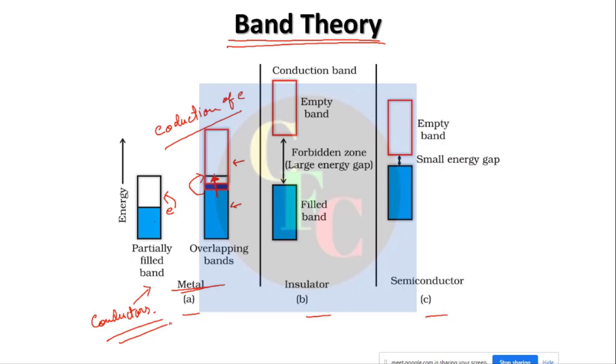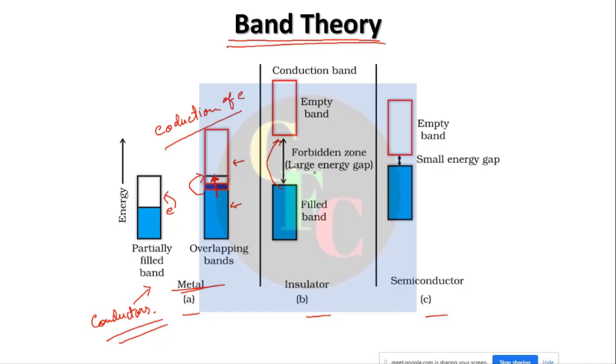On the other hand, most of the non-metals have a large gap between the valence band and the conduction band. As such, even if you give a large amount of energy, it is difficult to promote one electron from this valence band to this conduction band. You can do it, but if you put in too much energy, what will happen? The crystal structure will break down, right? The structure itself will break down.